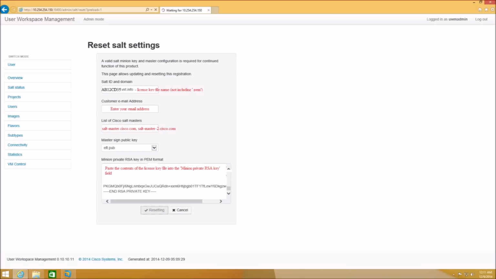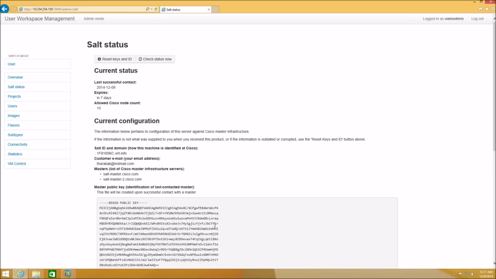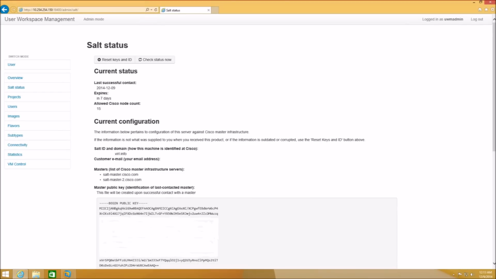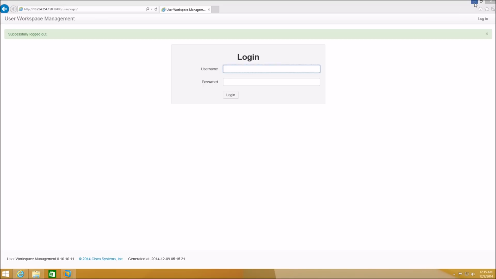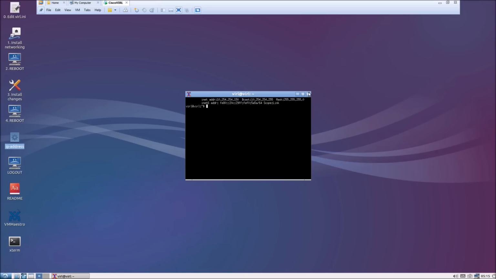Then you specify your email address and the salt master servers, and copy and paste the content of the license file into that white space. Once you apply it, we'll check the status, and you should get a successful contact with an expiration of 7 days and a node count of 15. The expiration of 7 days means it's going to check every 7 days for the license expiration.